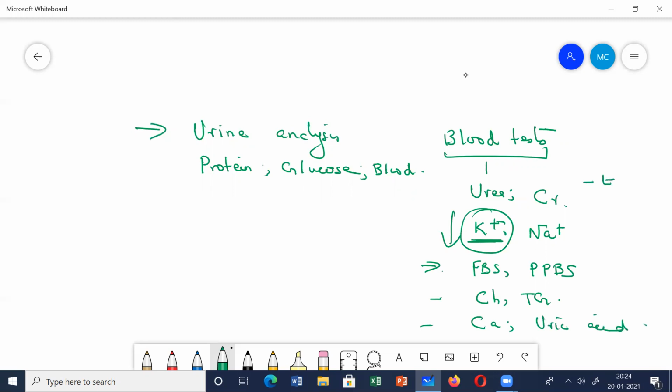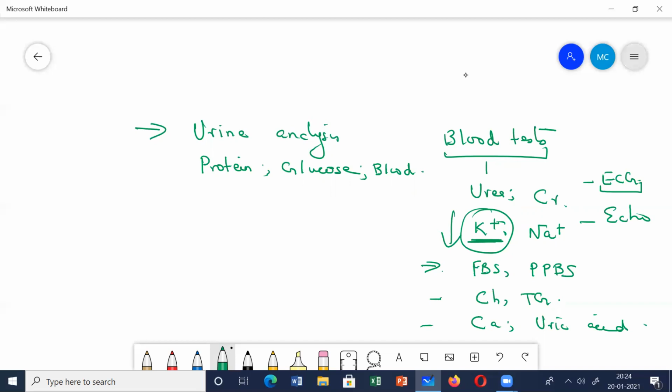You're going to do the ECG. Why? To see whether the heart is also involved, whether there is left ventricular hypertrophy. If you find something positive in the ECG, then we go for echo to see if any other cardiovascular complication has occurred. So you look for the renal complications, the blood tests, glucose levels, electrolyte levels, cholesterol levels, ECG, echo. These are the basic studies which you are going to do.